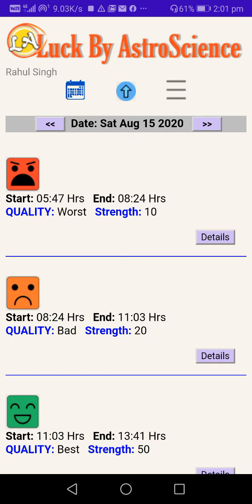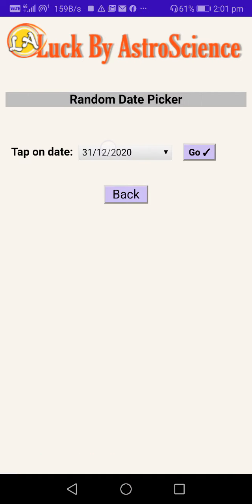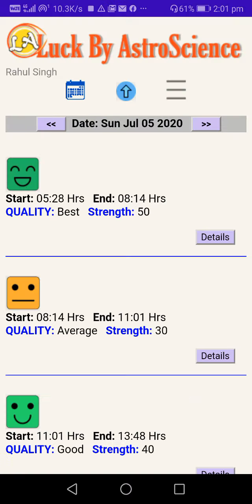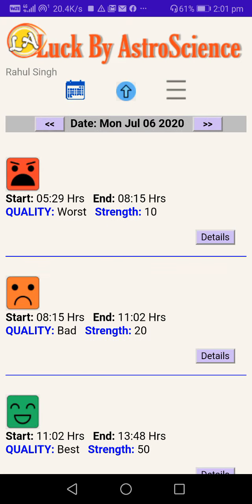Okay, so this is showing for 15th August, so 16th and 17th. I'm doing this in this version, but in the light version you can't do the calendar date, so I'm moving it back here to today's date, 5th of July. So I'm going back, and it has loaded today's date again. So this calendar picking you can't do in the light version, that's all. So two things are not available in the light version: the calendar picking, but you could go 2 days ahead and 2 days back, you could do that.